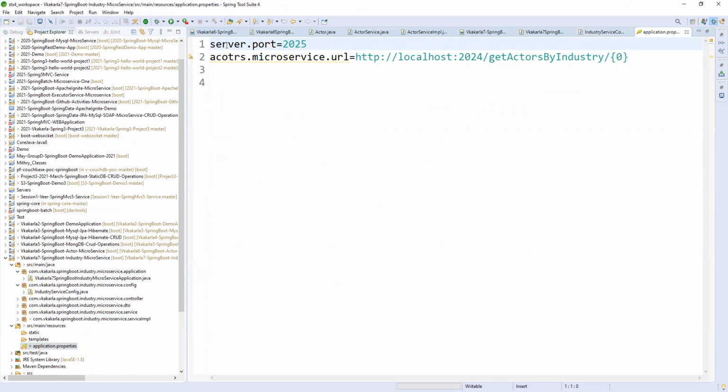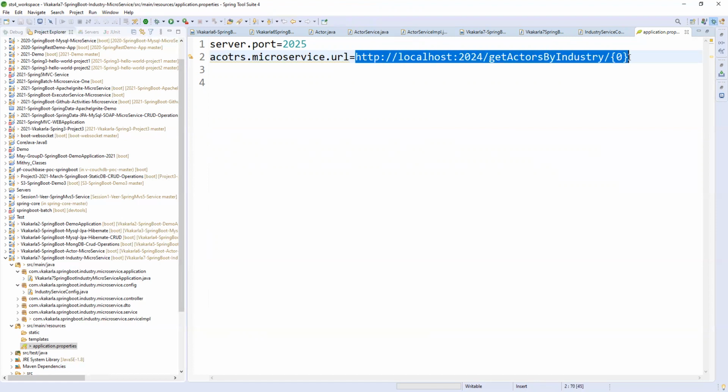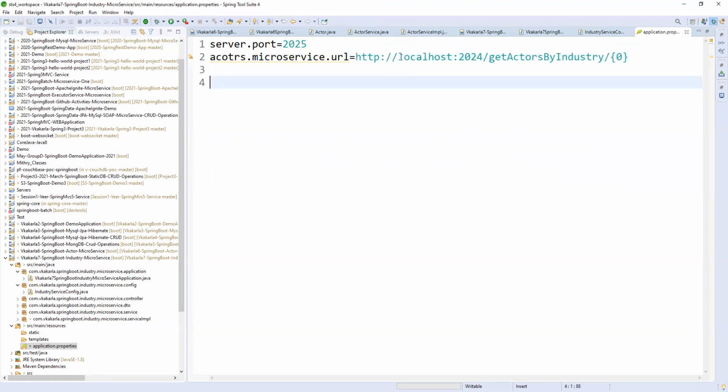In the property file, server.port is 2025, the port number. Then actors.microservice.url. Whenever we consume an external service, we need to use that external service URL: http://localhost:2024, which is the actors port number, followed by the URI of the service, get industry by industry name.